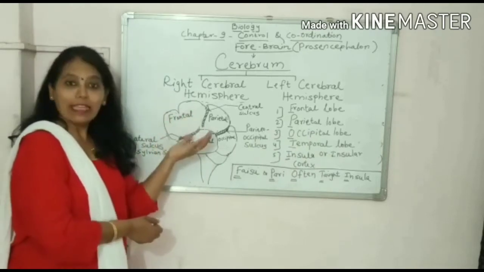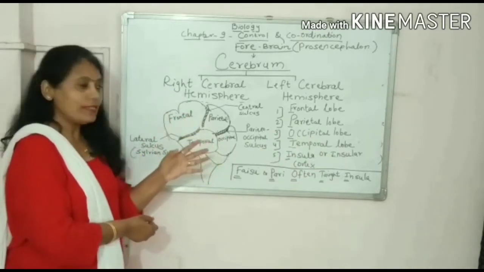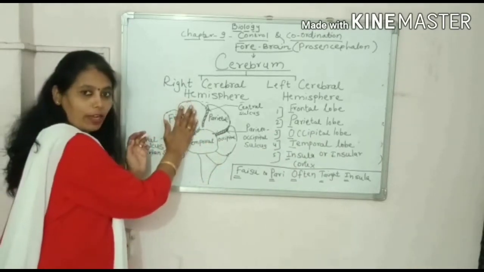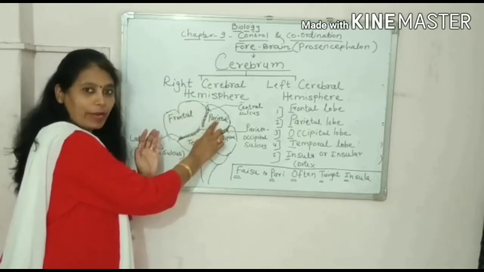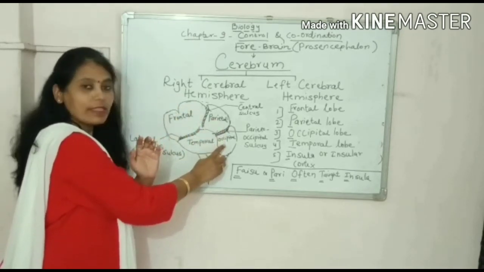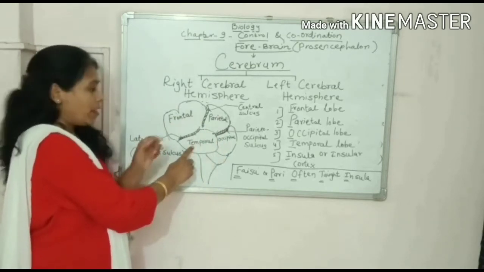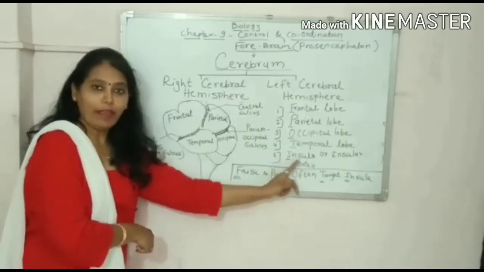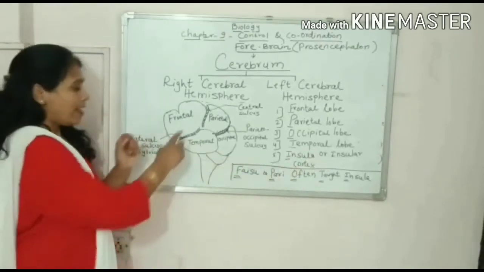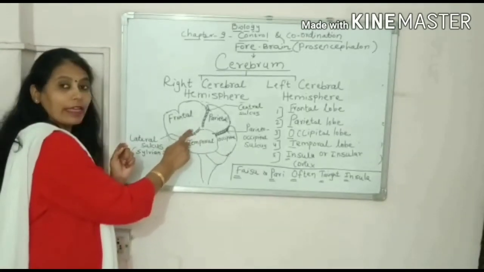Now let us see where exactly these lobes are present. This is frontal, the front side. This is parietal, periphery. This is occipital lobe and this is temporal lobe. And this fifth lobe, insula or insular cortex, is present somewhere here.